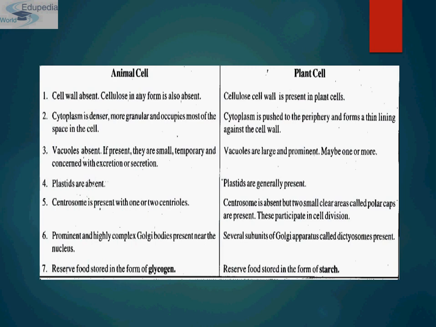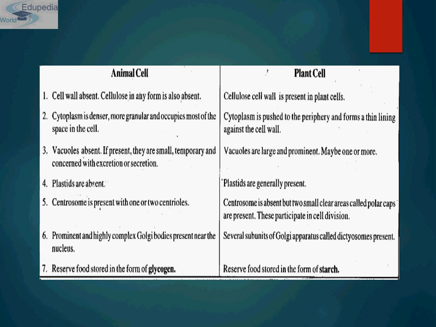This is the difference between animal cell and plant cell. As we have read, the cell wall is absent in animal cells, that's why they don't have a fixed structure. And cellulose in any form is also absent, because cellulose is the main component of a cell wall.